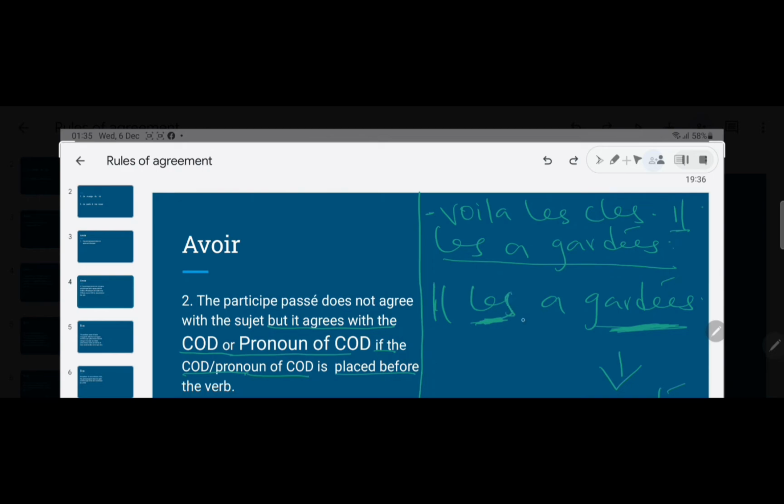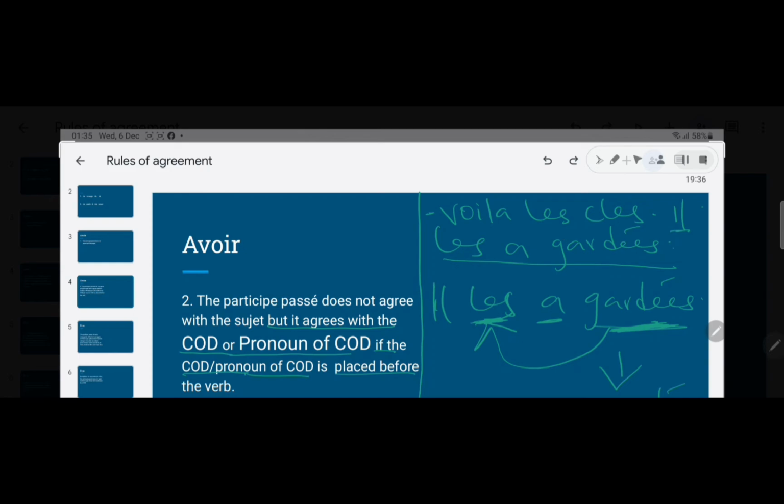Alright? It is situated before the auxiliary verb avoir. And the rule is that the participe passé shall agree in number or in gender with the pronoun. That is the direct object pronoun, which is les. That is why this has taken the plural feminine form.